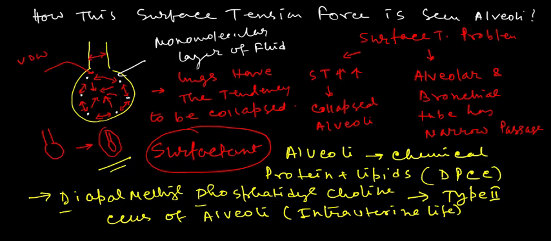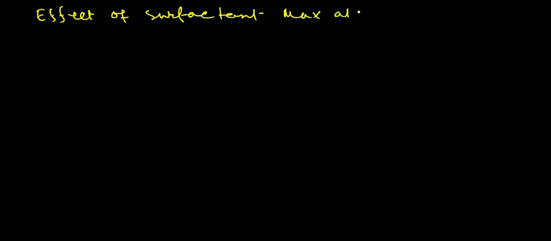The effect of surfactant is maximum at low lung volume, because at low lung volumes the lungs have a greater tendency to collapse.